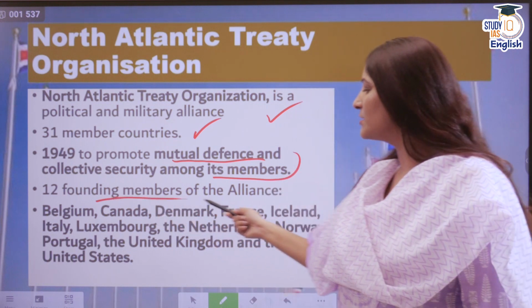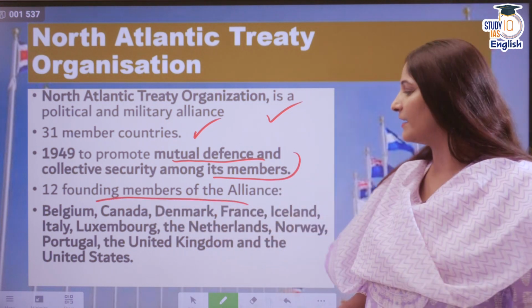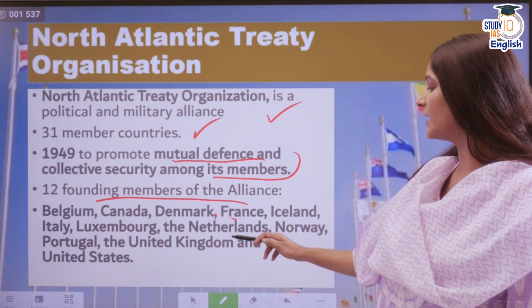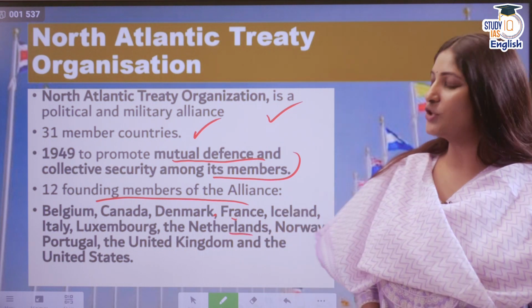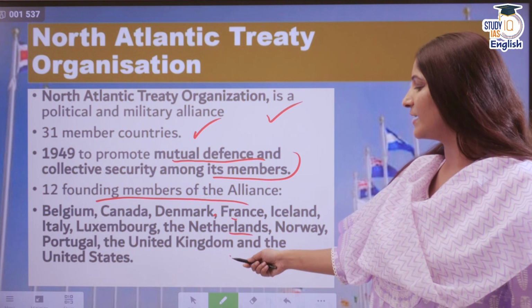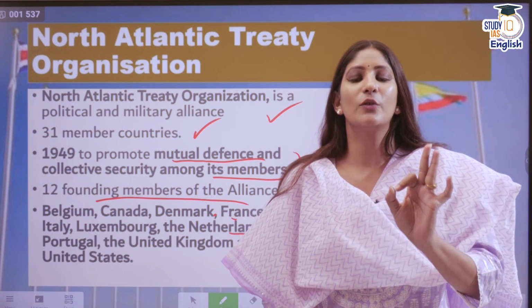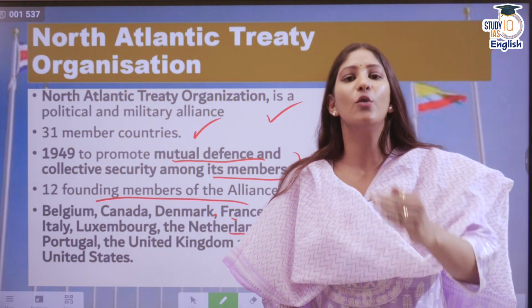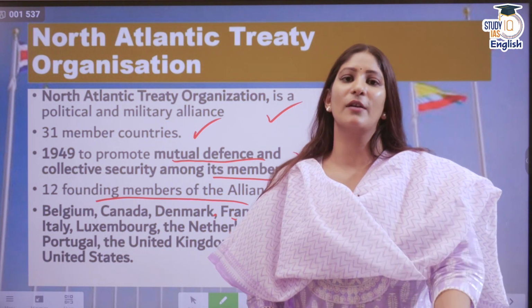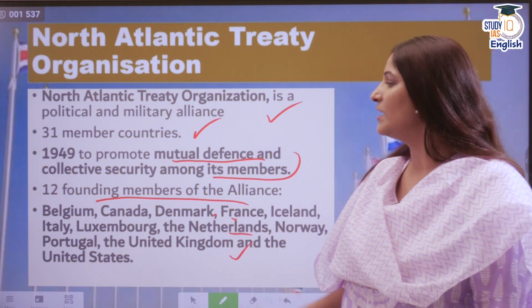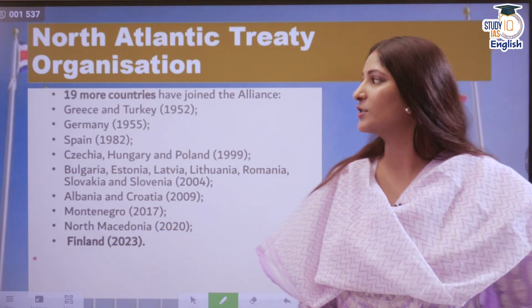12 were the founding members of the alliance, including Belgium, Canada, Denmark, France, Iceland, Italy, Luxembourg and the Netherlands, Norway, Portugal, United Kingdom as well as the United States, of course. So keep in mind one thing, that the question could ask you something like who were the founding members of NATO, or who were the original 12 members of the NATO, 12 founding members. They could ask you that as well.